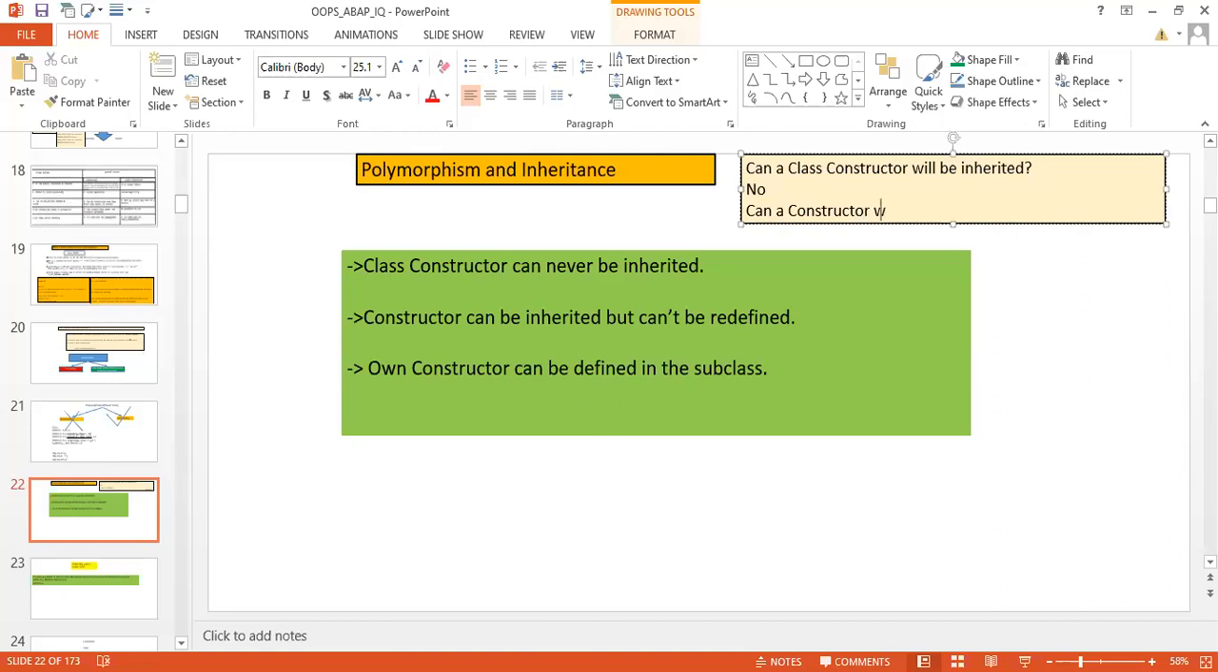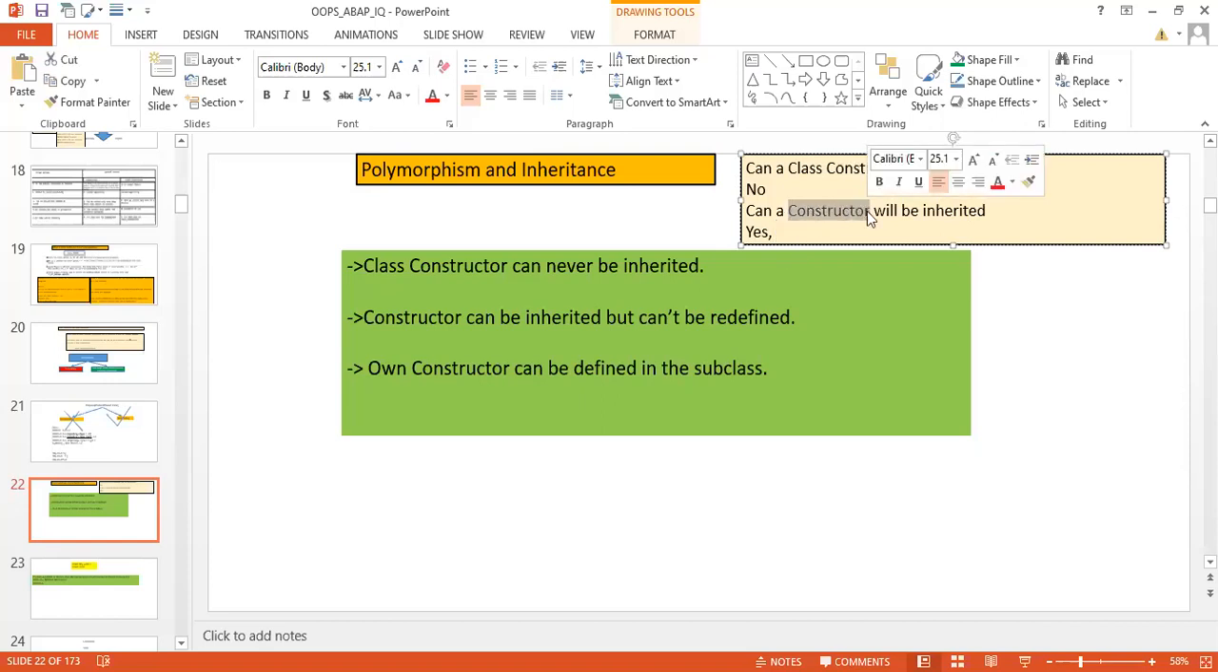Can an instance constructor be inherited? Yes, that is possible, and it is possible to redefine it, but its scope will be in the subclass only.